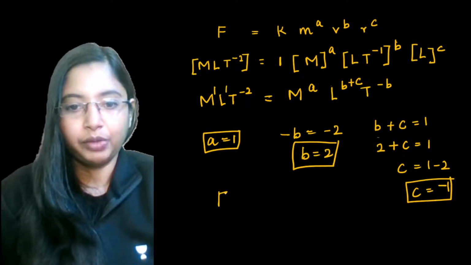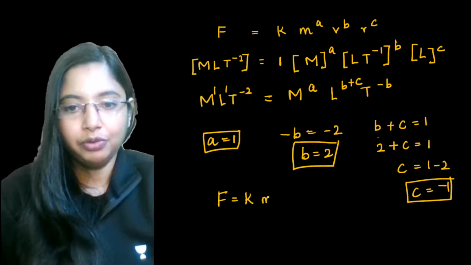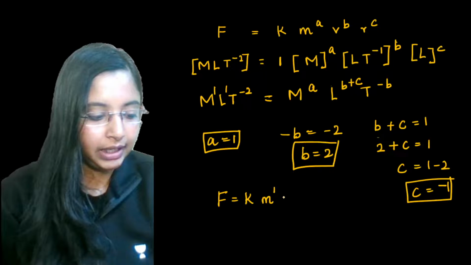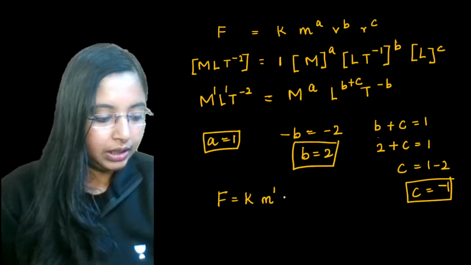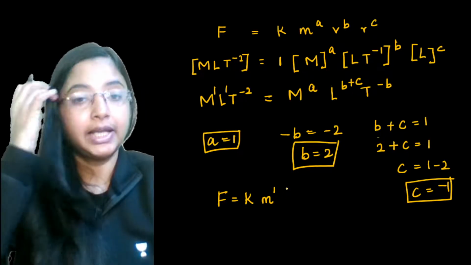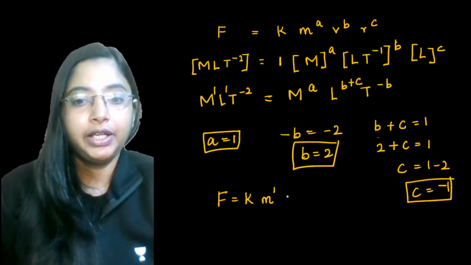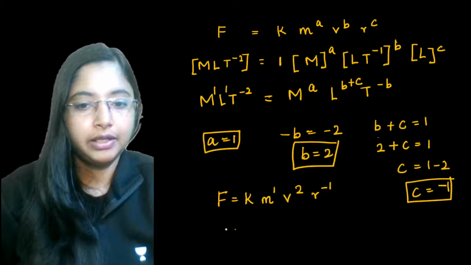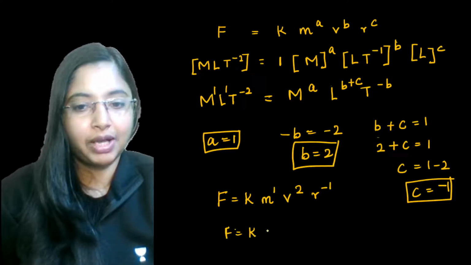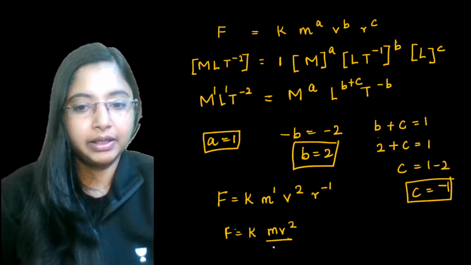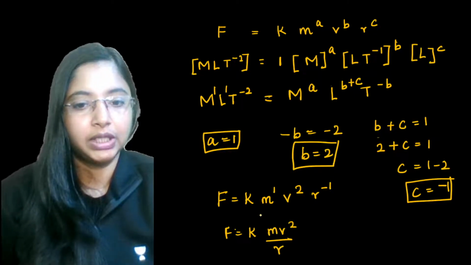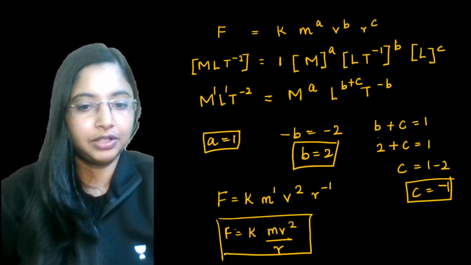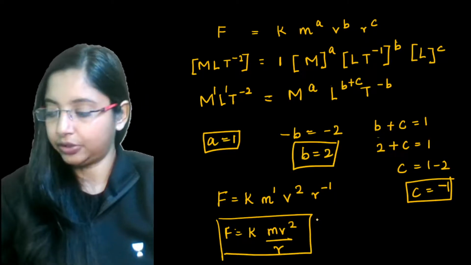So we got three quantities, which we can substitute into the equation. F will be equal to k m to the power of 1, v to the power of 2, r to the power of minus 1. You can write this as m v to the power of 2 divided by r to the power of 1. That's it. You got your equation for centripetal force: F is equal to m v squared divided by r.